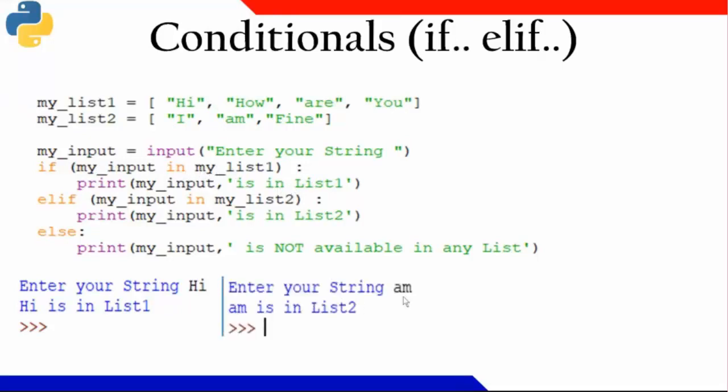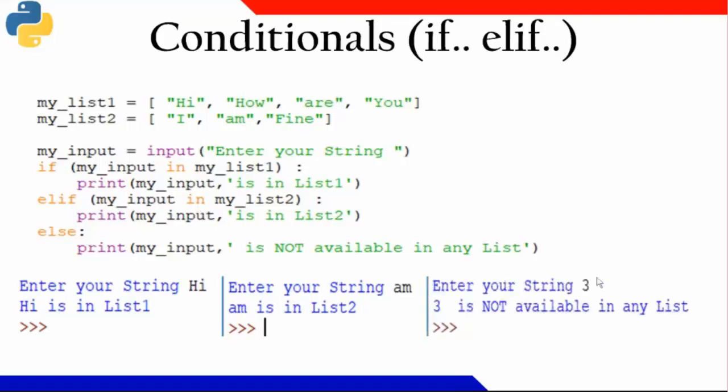If I am writing M, M is a part of the second list, so it is printing the elif part. And if I'm typing 3, 3 is not available. It means the if condition failed, then the condition failed here in the elif condition, and it came to the else part and printed this.